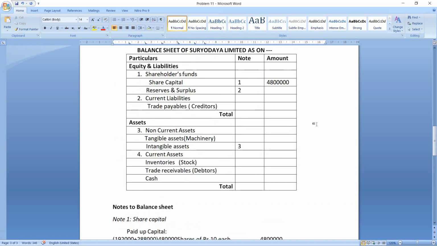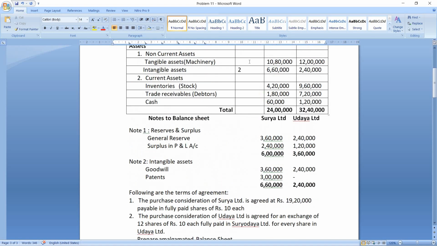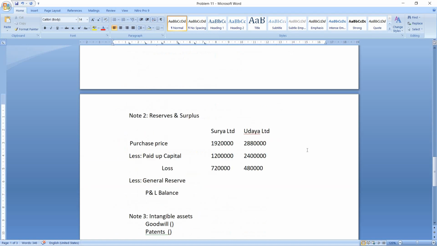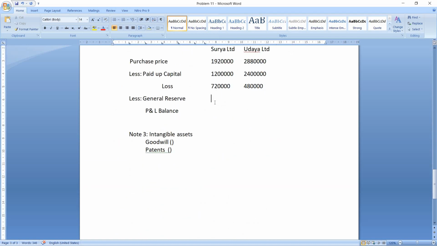So let us see if any reserves and surplus are given. Yes, you can find it here. General reserve for Surya Limited 3,60,000 and for Uday Limited 2,40,000. So let us take it here. General reserve 3,60,000 and 2,40,000.